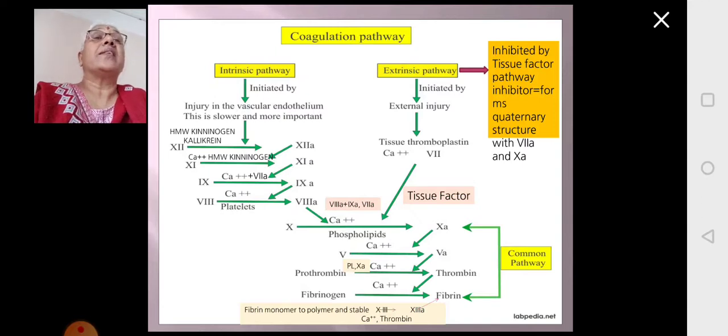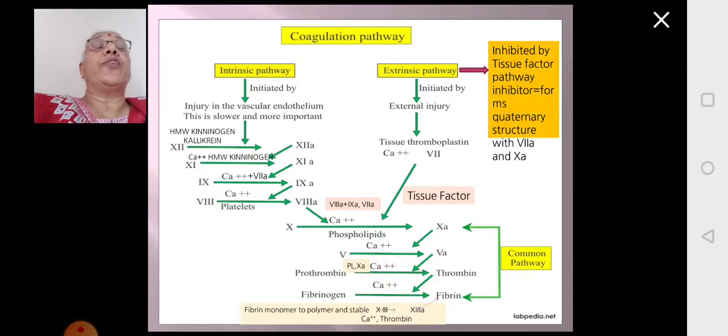Another factor required for conversion of 10 to 10A is 7A, which comes from the extrinsic pathway. In the extrinsic pathway, you have tissue factor, then you have the thromboplastin, then 7 which gets converted to 7A. Calcium ions play a major role in all these steps, and 10 is converted to 10A.